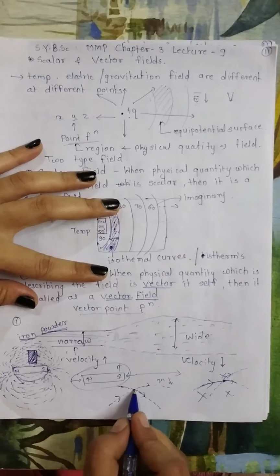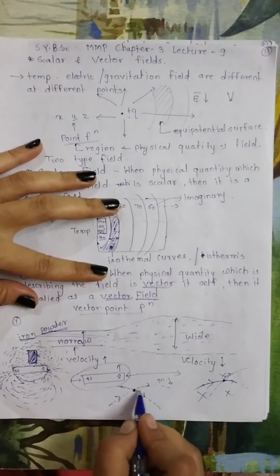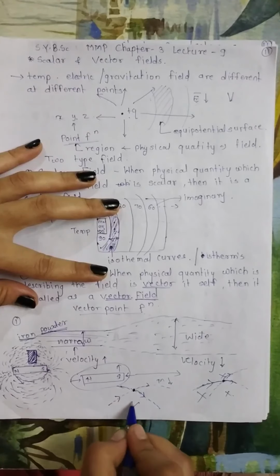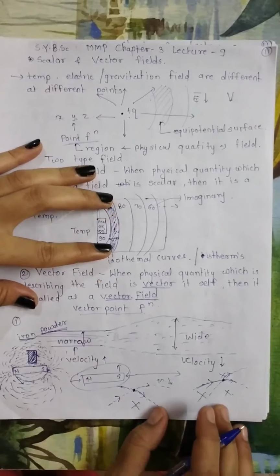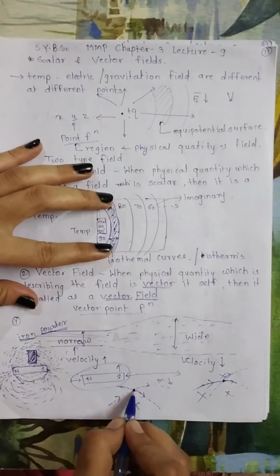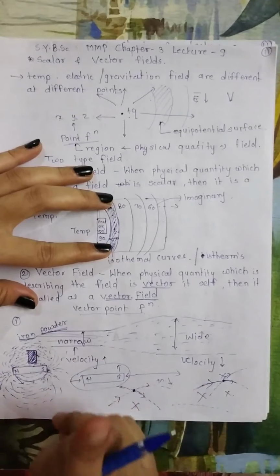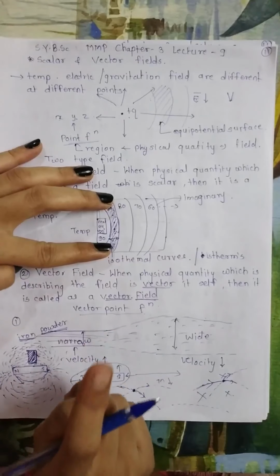So they should not intersect each other such that we will have a unique field direction. This intersection will give us a non-unique field direction, so this is not the case in a vector field. So these field lines never cross each other. You will have one and only one field line which will represent a unique field direction.